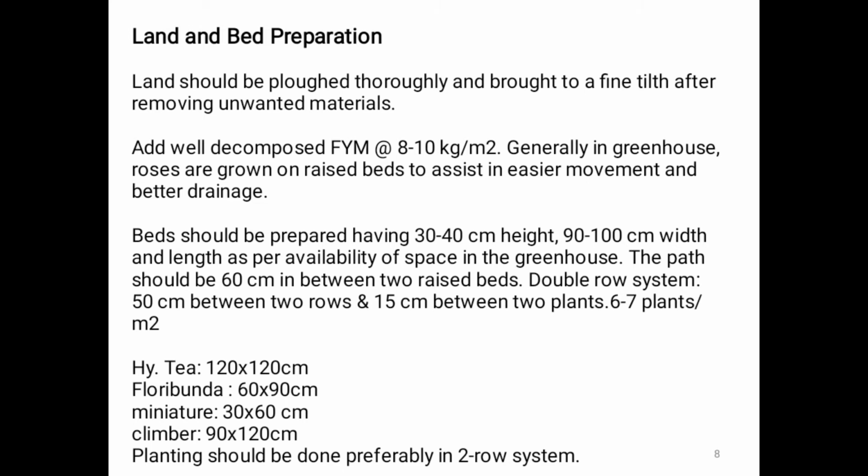Roses are grown on raised beds. Beds should be prepared 30 to 40 cm in height, 90 to 100 cm in width, and length as per availability of space in the greenhouse. The path should be 60 cm between two raised beds. Double row system, 50 cm between two rows and 15 cm between two plants, 6 to 7 plants per square meter.